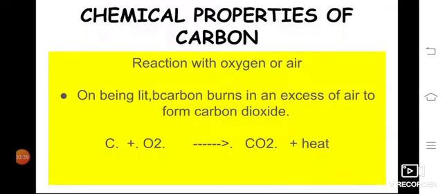Now we are going to discuss the chemical properties of carbon. Carbon can react with oxygen or air, because in the air itself oxygen is present. On being lit, lit means when it gets fire, carbon burns in an excess of air to form carbon dioxide. So when carbon burns in oxygen, it forms carbon dioxide. Obviously heat is produced.